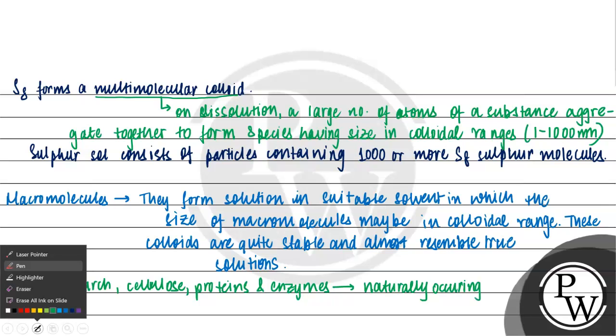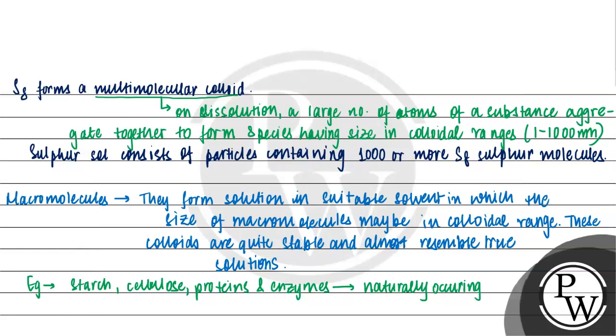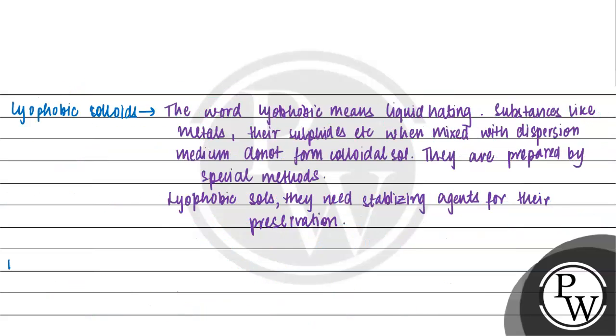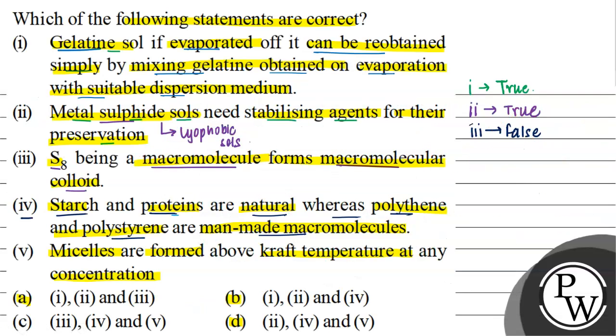Now if we talk about the other examples, जो man-made macromolecules होते हैं, they are polythene, nylon, polystyrene, synthetic rubber, etc. They are man-made. तो अगर हम statement में देखें, it says starch and proteins are natural whereas polythene and polystyrene are man-made macromolecules. तो हमारी fourth statement is true again.